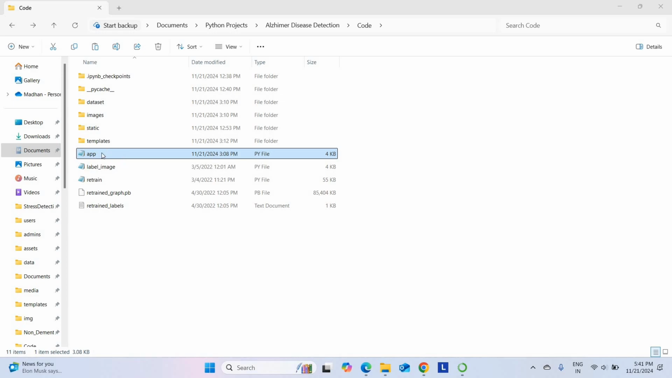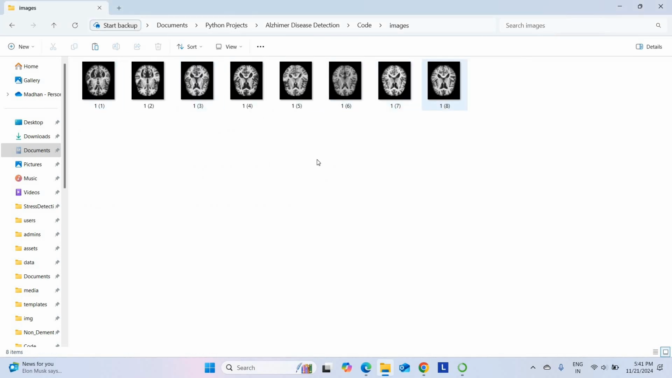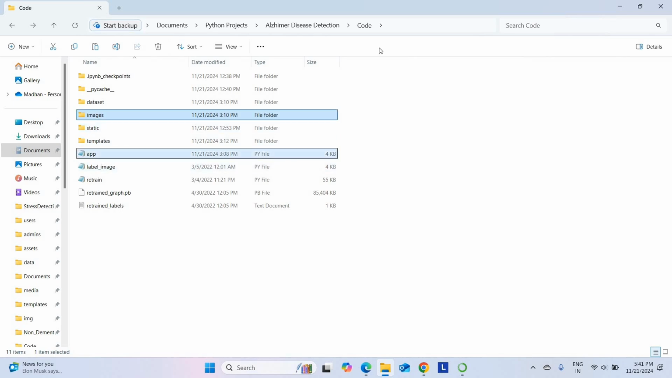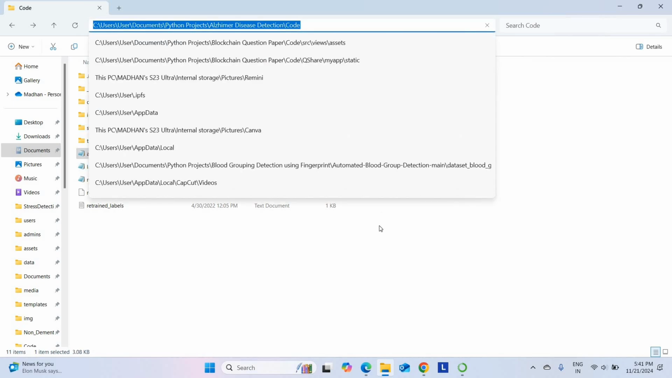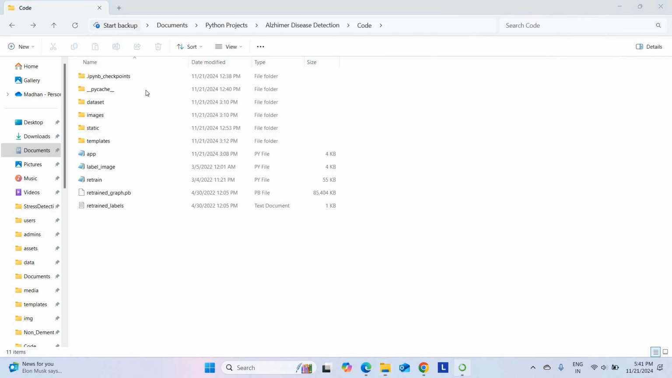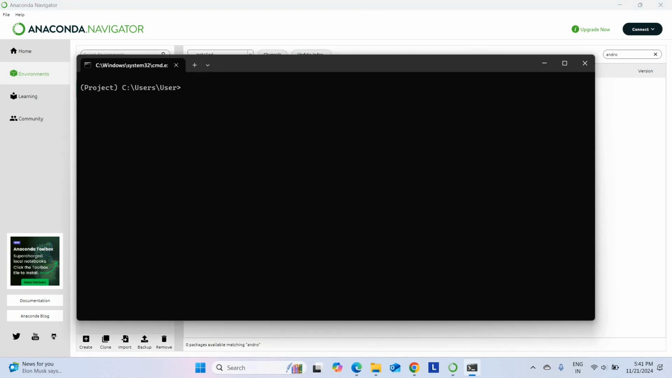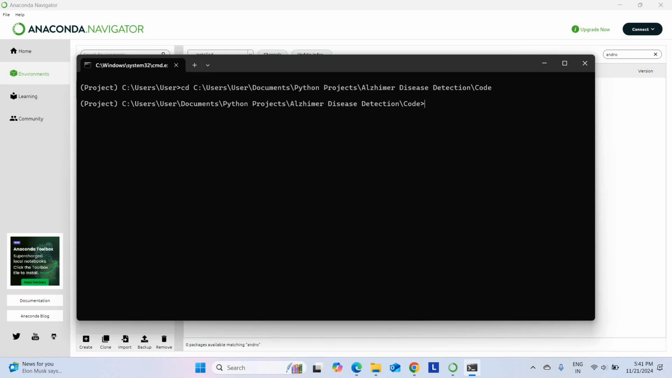To run this main code, these are the test images. For example, I have taken 8 images to classify. To run the main code, you have to copy the project location, then open Anaconda Navigator. Here you have to click the terminal from the project environment. Once it opens, use cd, space, paste the project location, then enter, then type python space app.py. This is the main file code. Type python space app.py, then enter.